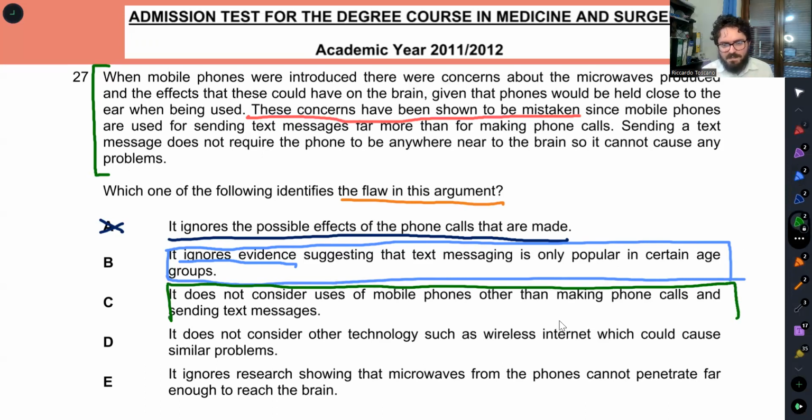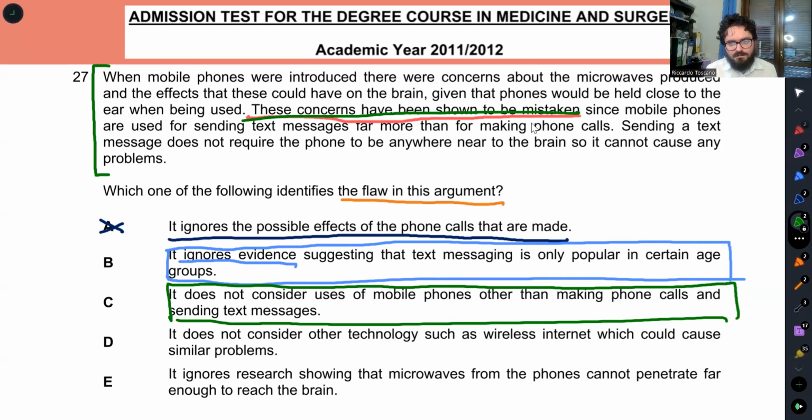C: It does not consider the use of mobile phones other than making phone calls and sending text messages. Okay, there are other uses, but they are not relevant. The only use that is relevant is the phone calls, because we are talking about the health effects of phone calls. It doesn't matter if then you use the phone to make other 100 activities. What matters in this passage to make this conclusion is phone calls.